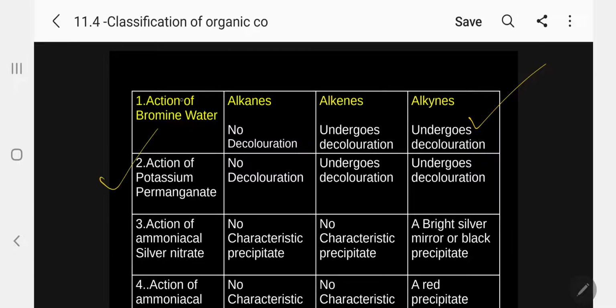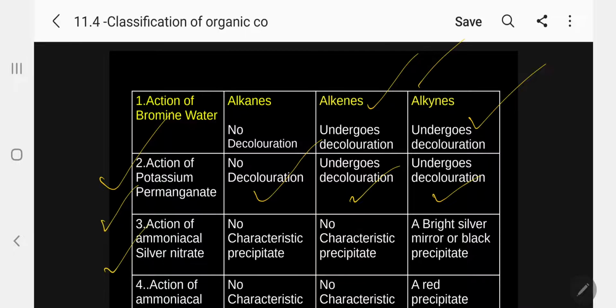The same way, action of potassium permanganate, it is pink color. There is no decolorization in the case of alkanes, whereas alkenes and alkynes undergo decolorization. Pink color will decolorize. So by these 2 tests, you can identify alkane. Next, our duty is how to differentiate alkene from alkyne. There are 2 tests here.